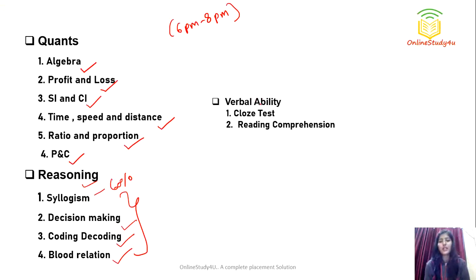Next, coming to verbal ability. Mainly students told that verbal ability was kind of easy, right? It had cloze test and reading comprehension. For reading comprehension, what is the technique that you can follow? First read the passage carefully. What students do is directly jump to the questions, and although they think it's time saving, it's not. Just give 2 to 3 minutes to the passage. If you have read it carefully, getting the correct answer to a particular question is not a very big deal, right? So first read the passage and then come to the questions. This is what I follow, and I suggest it too, right?